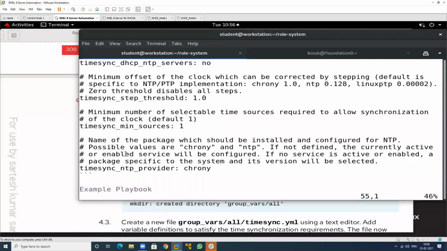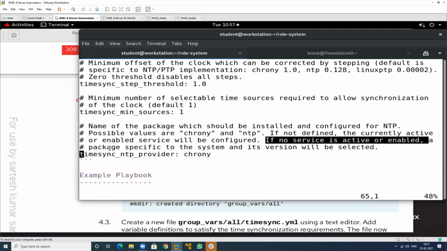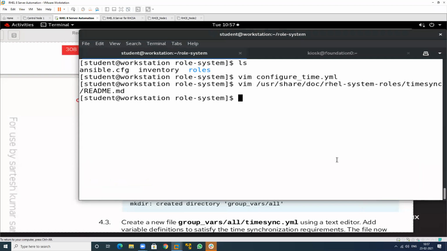This is the package that you can use for this, and it is enabled and active by default. If we have no services active or enabled, then this package has to be installed, so you should install this and enable this. But by default that is enabled in Linux. So I will just quit this one.